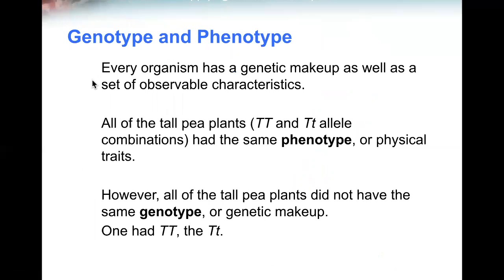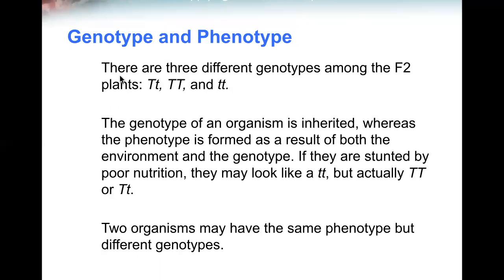Each organism has a genetic makeup as well as a set of observable characteristics. All of the tall plants, capital T capital T and capital T small t combinations, had the same phenotype, or physical traits. However, all of the tall plants did not have the same genotype, or genetic makeup. One had capital T capital T, and the other capital T small t. There are three different genotypes among the F2 plants: TT, Tt, and tt.